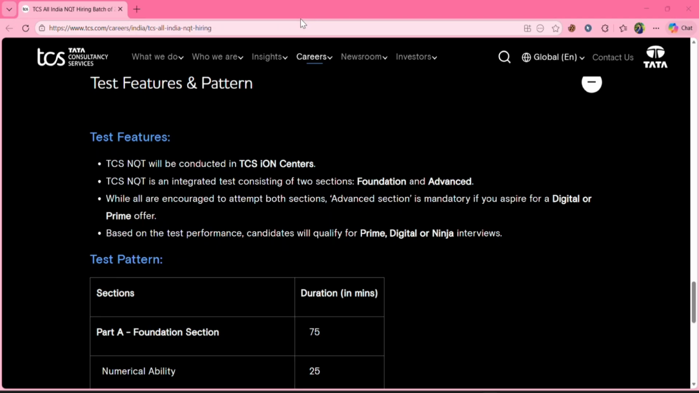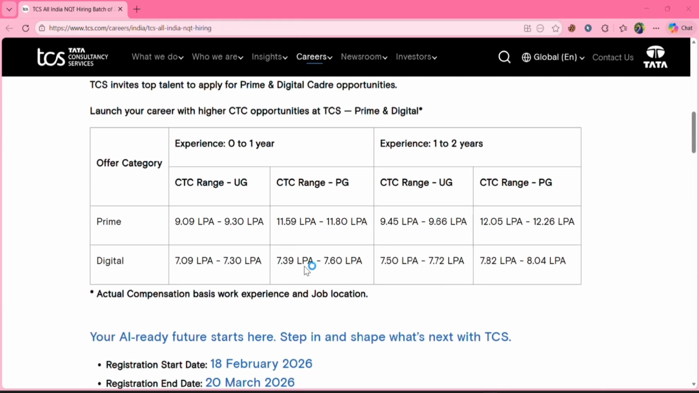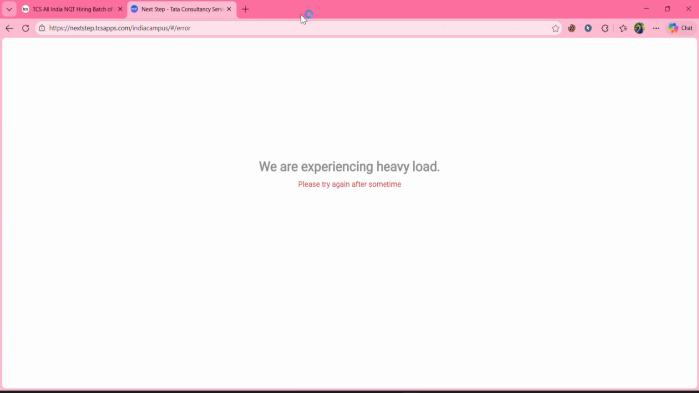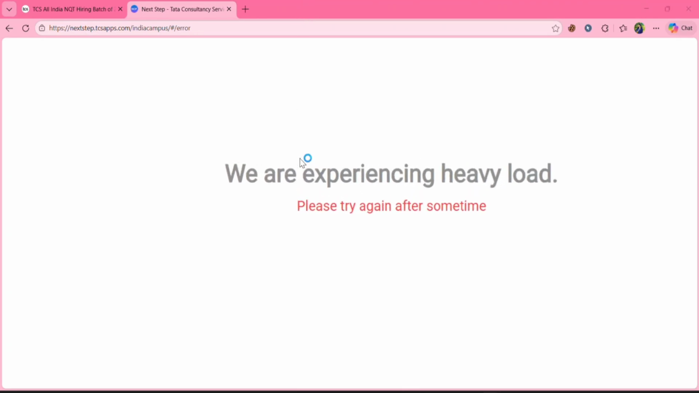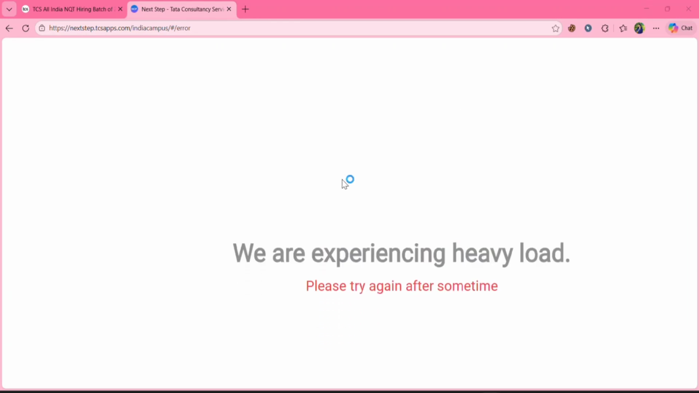So now let's see how to apply for this. Here if you scroll, you can see apply now. Click on apply now. As many people are registering, it's showing they're experiencing heavy load and asked to try after some time. So let's try it after some time. You might also get this error sometimes, so don't worry about it. You can apply till March 20.